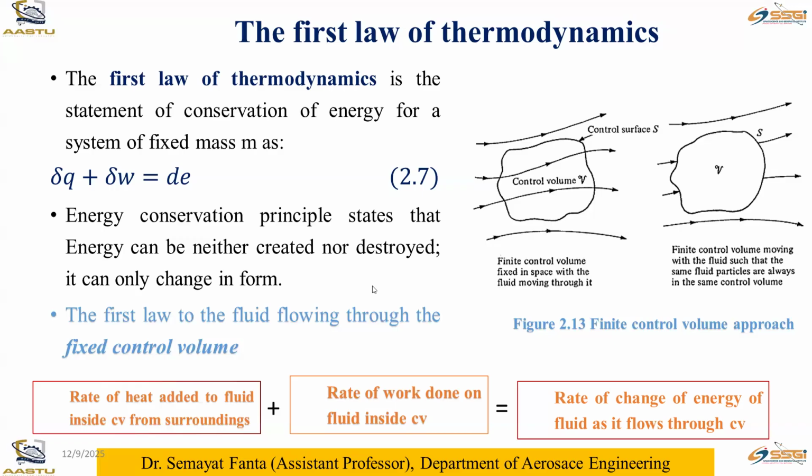So in the case of the first law of thermodynamics, delta Q is the rate of heat added to the fluid inside the control volume from the surroundings. Here it is the rate of heat added, so that is why it is positive. The second, delta W, is the rate of work done on the fluid inside the control volume. It is work done on the system, therefore it is taken as positive.